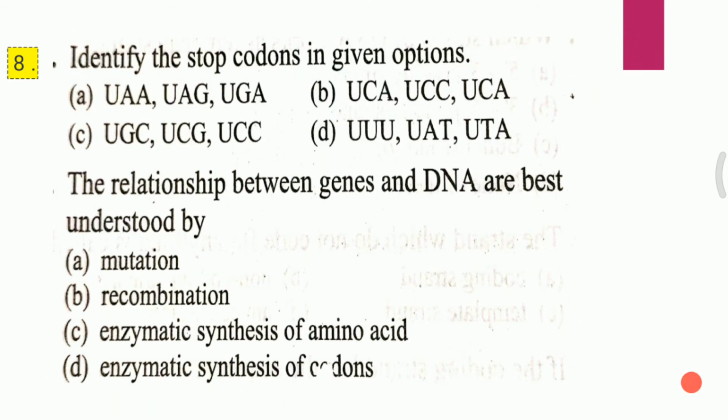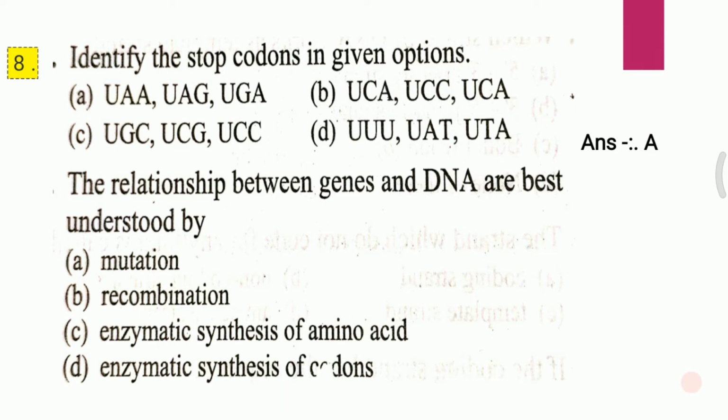Slide 8, question 1. Identify the stop codon in given option. A. UAA, UAG, UGA. B. UCA, UCC, UCA. C. UGC, UGC, UCG, UCC. D. UUU, UAU, UUA. The answer for the first question is A, that is UAA, UAG, UGA is the correct answer.